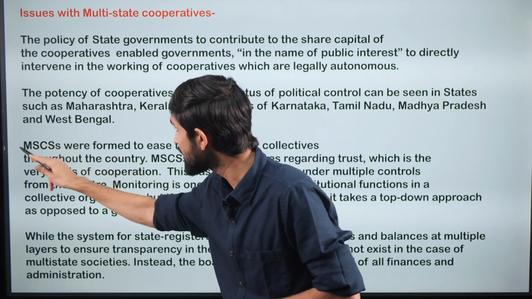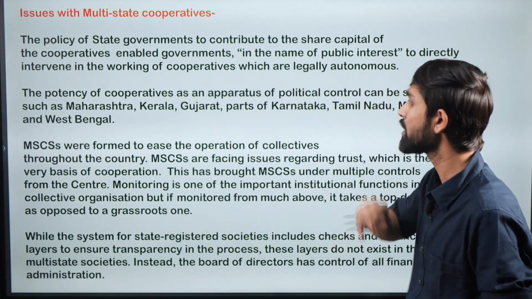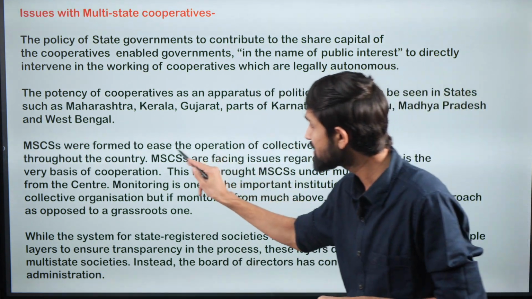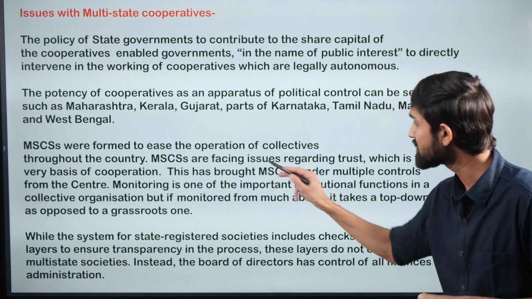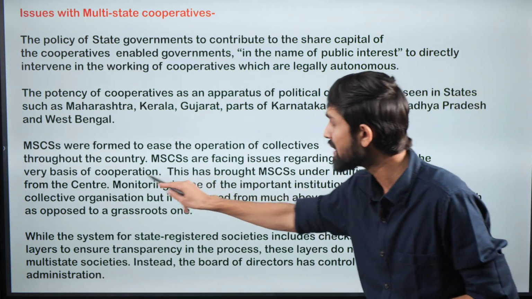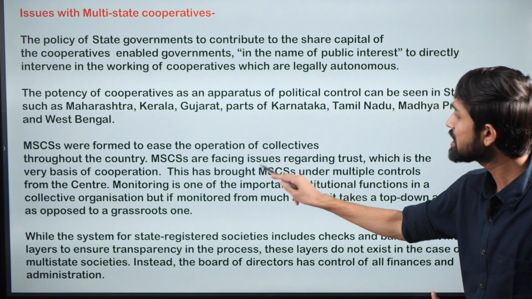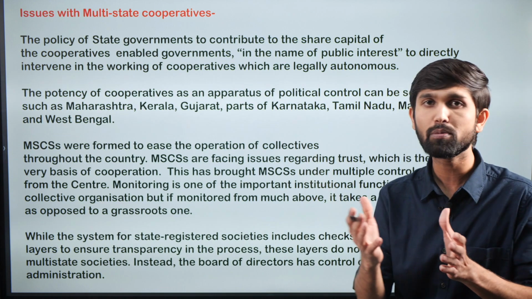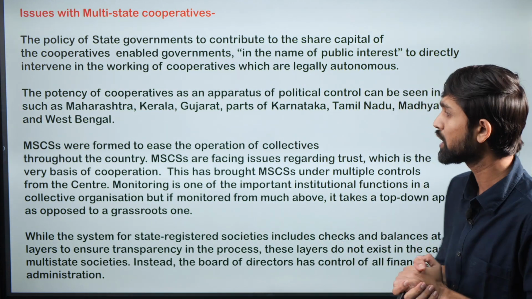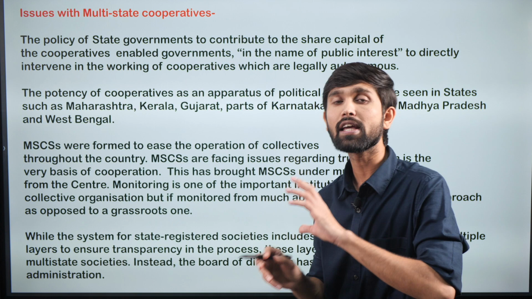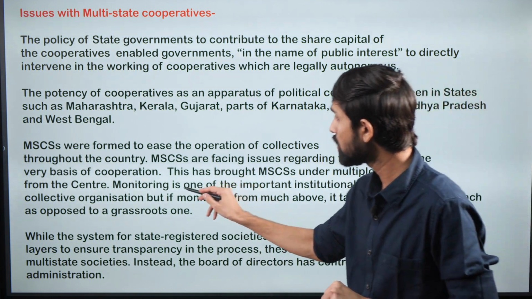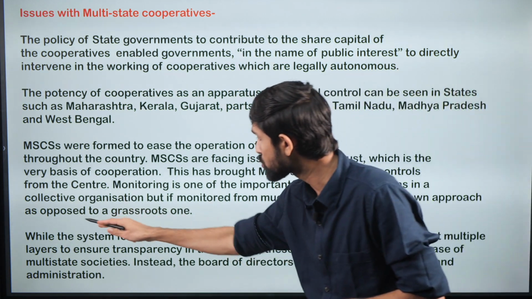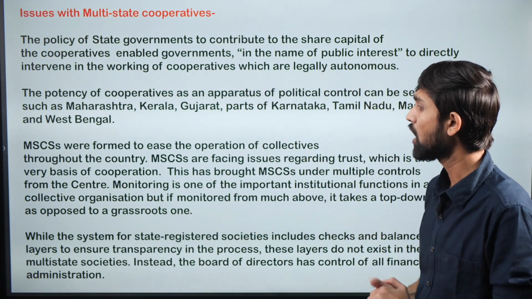Then the multi-state cooperatives were formed to ease the operation of collectives throughout the country, right? That was the facilitation that was made. But it is seen that these multi-state cooperatives are facing issues regarding trust, which was the very basis of cooperation. This has brought them under multiple controls from the center, and whenever there are multiple controls, the functioning of the society is hampered. This kind of control is also not very democratic. It is done from the top, so it takes a top-down approach as opposed to a grassroots one. This is another problem.